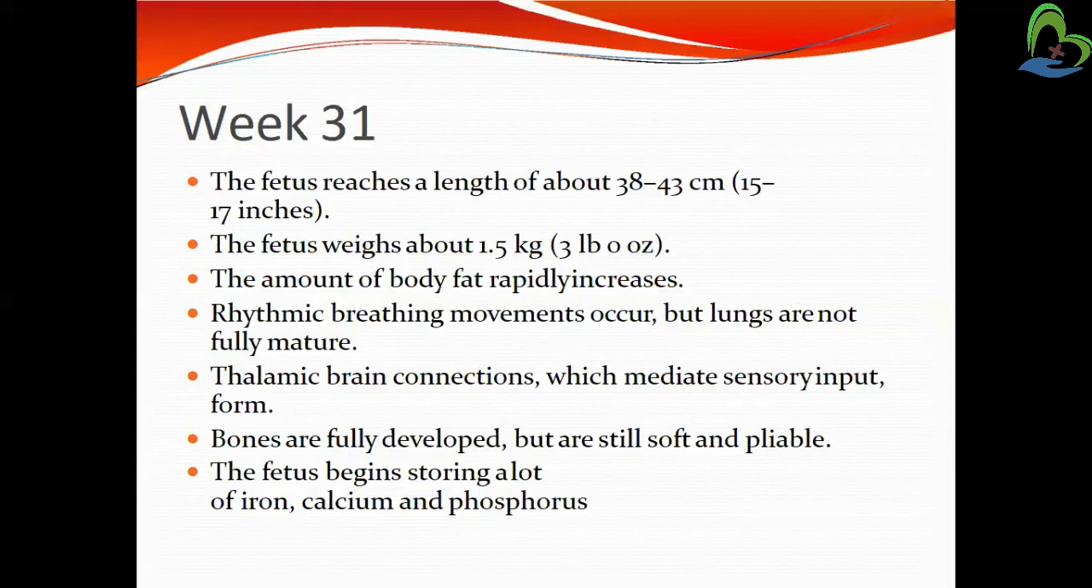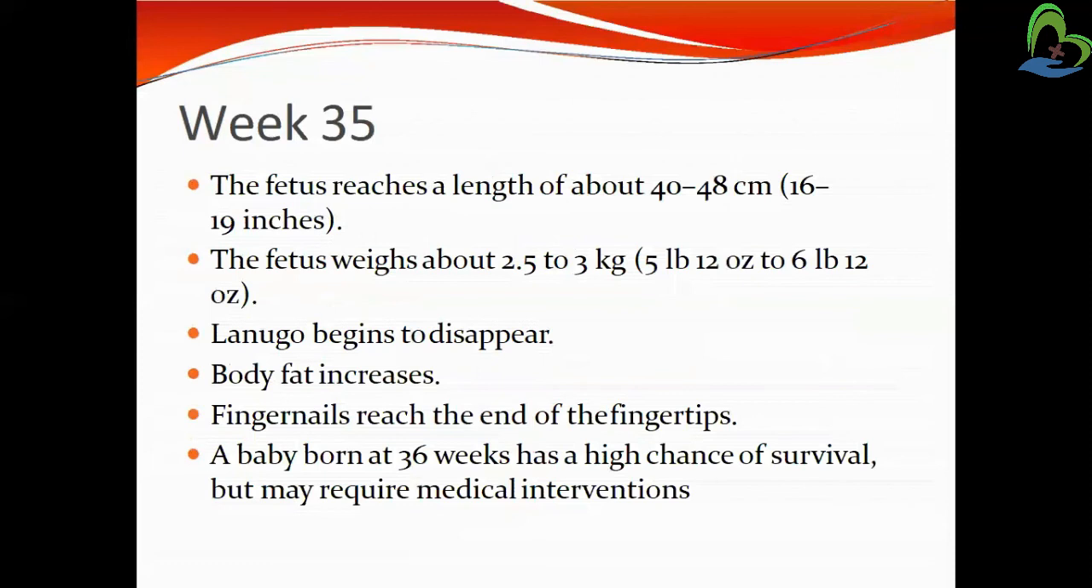Bones are fully developed but still soft, not as strong as an adult's, but fully developed, and day by day development continues. Then the fetus begins storing a lot of iron, calcium and phosphorus, which helps the baby's growth. So from the mother's placenta, the baby starts storing calcium, phosphorus and iron. Then at the 36th week, the baby's length is 40 to 48 centimeters and weight is 2.5 to 3 kg. Now it is very near to term.